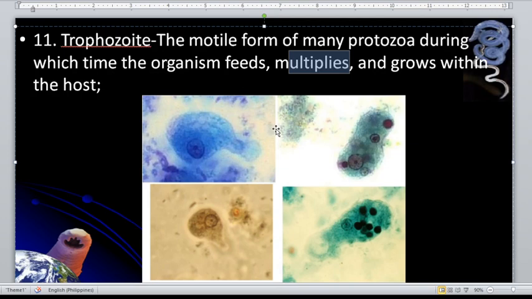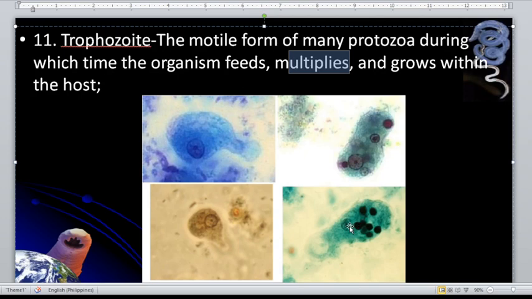Okay, you would expect a trophozoite stage. If the environment is watery, or if the material is watery, you expect a trophozoite stage. But if the stool is semi-formed, you would expect both trophozoite or cyst stage. But in formed specimen, most likely you will see cyst stages in that stool sample.